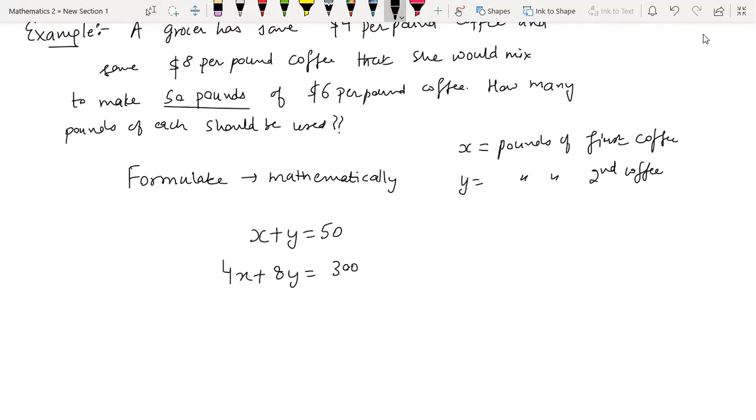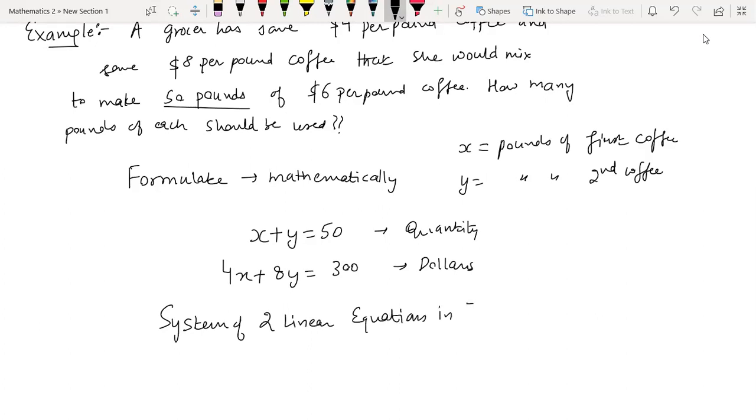If it is $6 per pound, it will be 6 into 50. This equation is for dollars, not for quantities; each term in the second equation represents the amount of money. So 6 into 50 will be 300, and on this side, if the first type is $4 per pound, it's 4 into X, and the second type is $8 per pound, so it's 8 into Y. It should be like this. So what we get here is a system of two linear equations in how many variables?